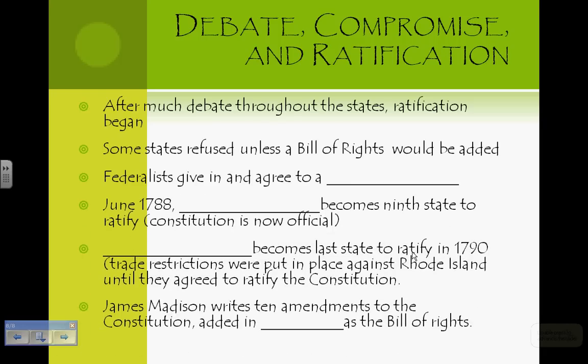Let's review the blanks. Federalists give in and agree to a Bill of Rights. June 1788, New Hampshire becomes the 9th state. Rhode Island becomes the last state. And James Madison writes 10 amendments to the Constitution, added in 1791.